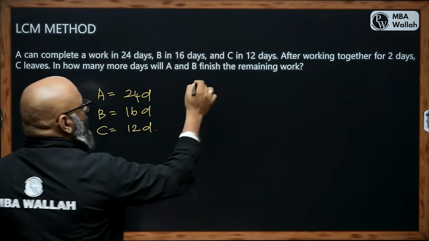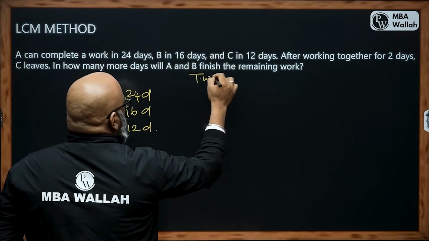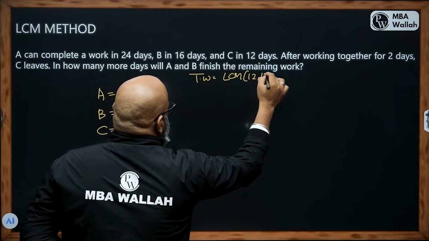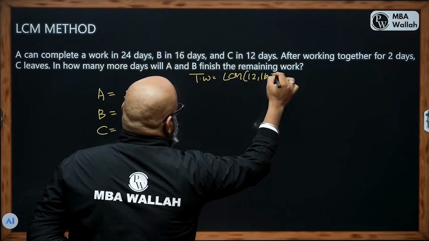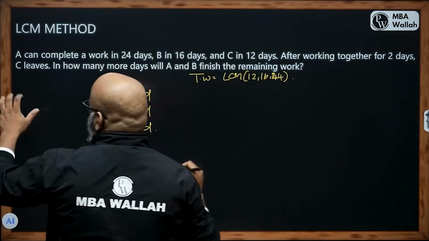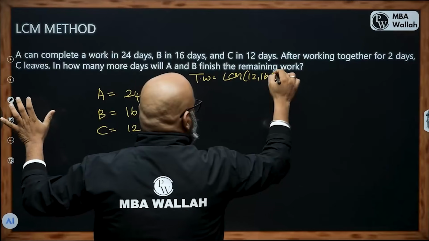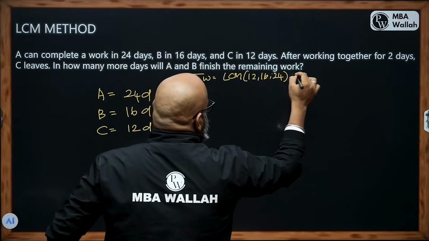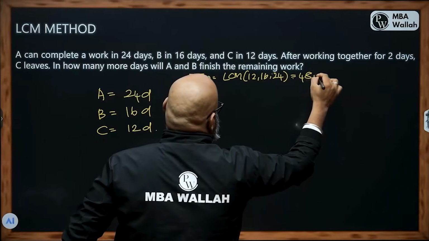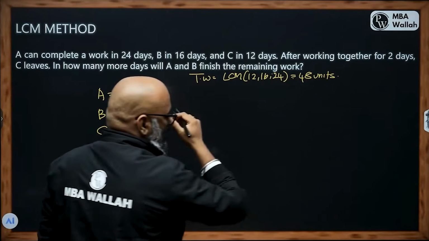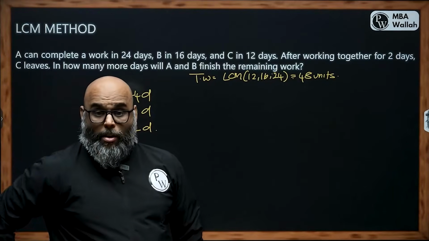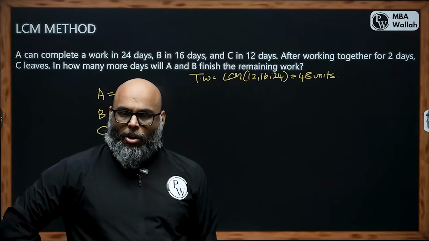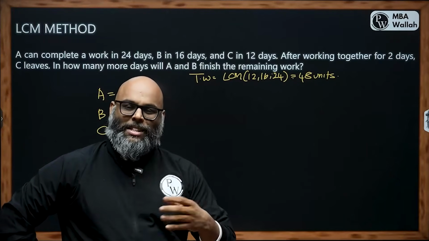We are going to say total work is going to be the LCM of 12, 16 and 24 units. The LCM of that will be 48 units. From here it gets a lot easier, because you can even use mental calculation to solve the question, because we are going to deal with integers here.